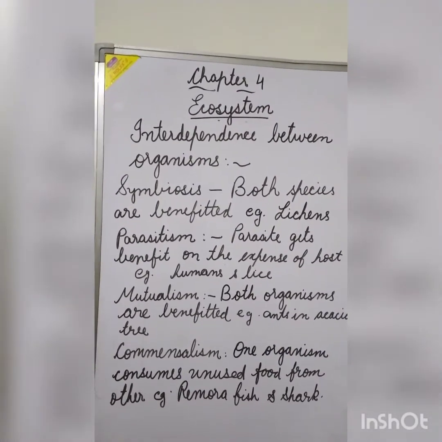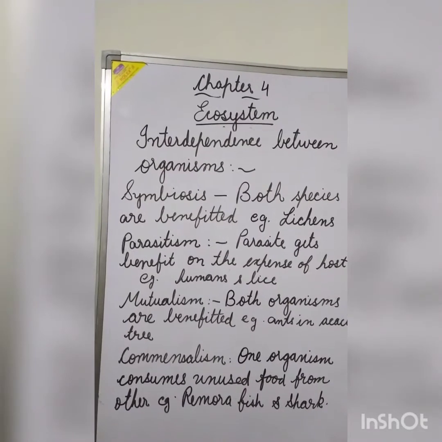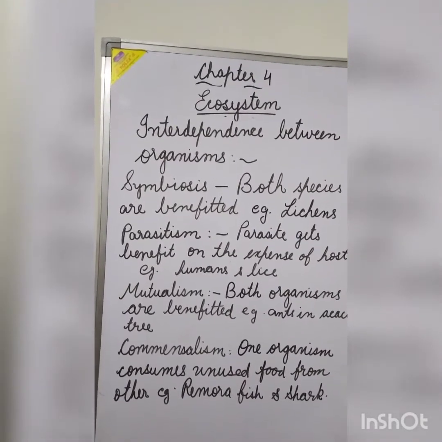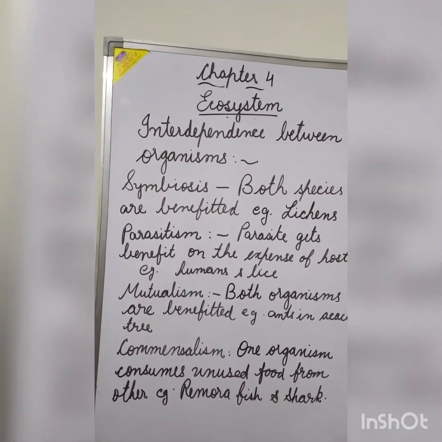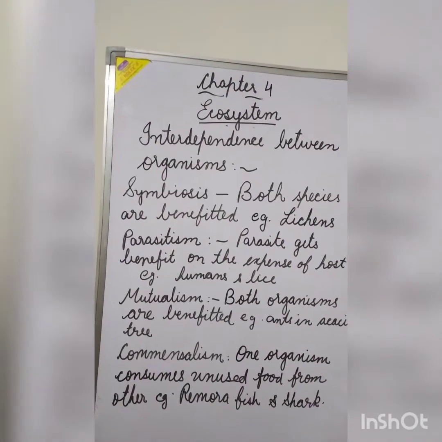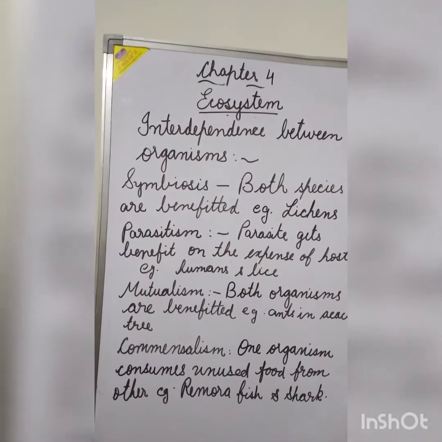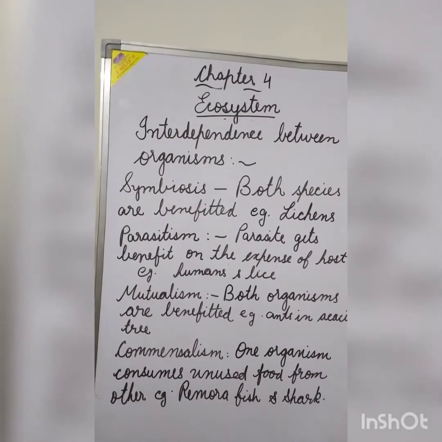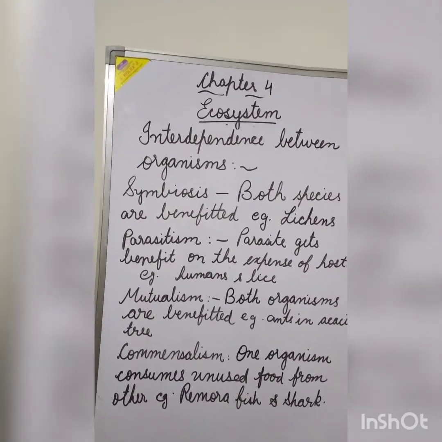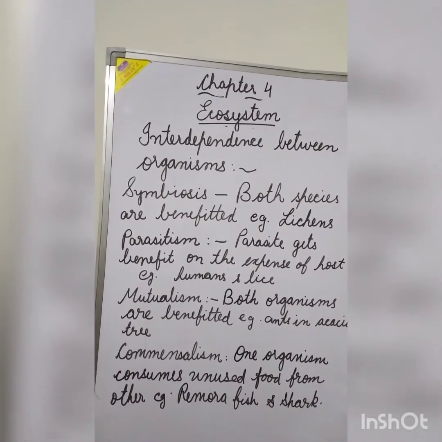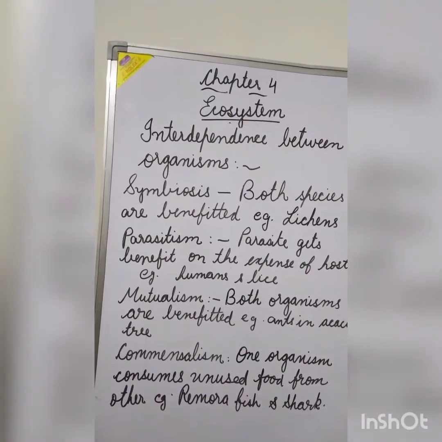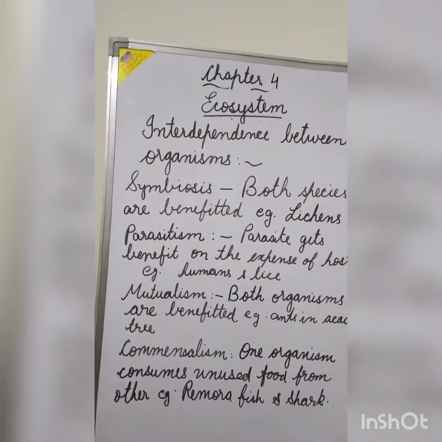Parasitism. Here the parasite gets the benefit at the expense of the host. The parasite gets its nourishment from the host on which it is living. Example: human and lice. The lice feed on, or get their nourishment from, the human blood. In this, humans are having a loss.